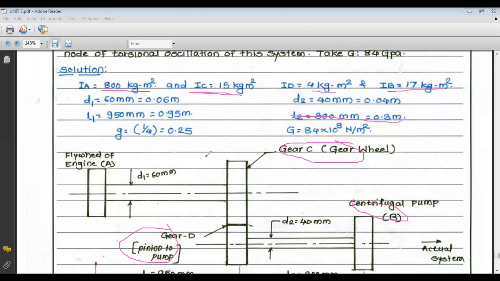Now the gear ratio is given. So gear ratio is Na upon Nb, that is given as 1/4. That is Na is 1/4 of Nb. So that is 0.25, because this engine shaft is connected to gear wheel. It is not connected to pinion. If it is connected with pinion, then that gear ratio is greater than 1. And if it is directly connected to the gear and after that it is connected with pinion, then it is less than 1.